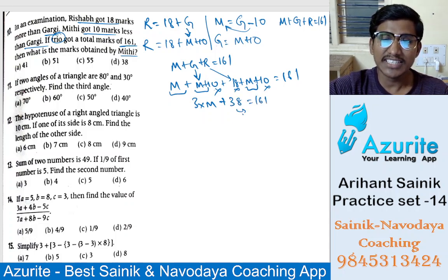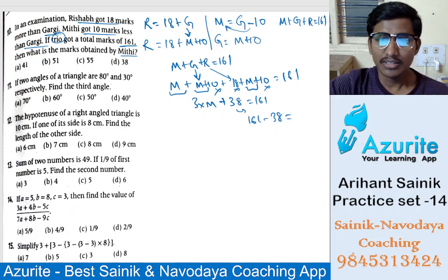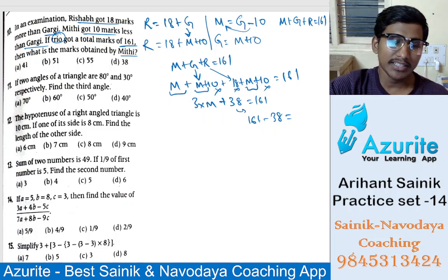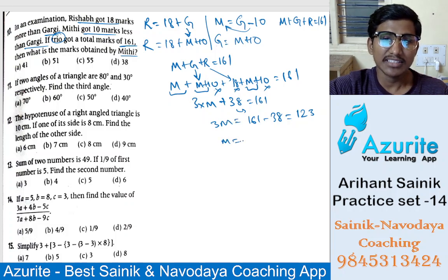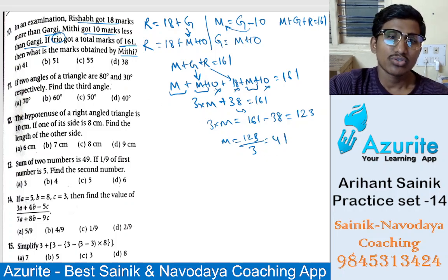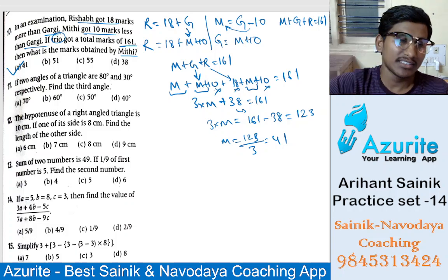If you take that side, it will be 161 minus 38, which is 123. So 3 times Mithi is 123. Mithi is multiplied by 3, so if it goes that side, it will divide: 123 divided by 3. 3 4s are 12, 3 1s are 3, so 41 is the answer.